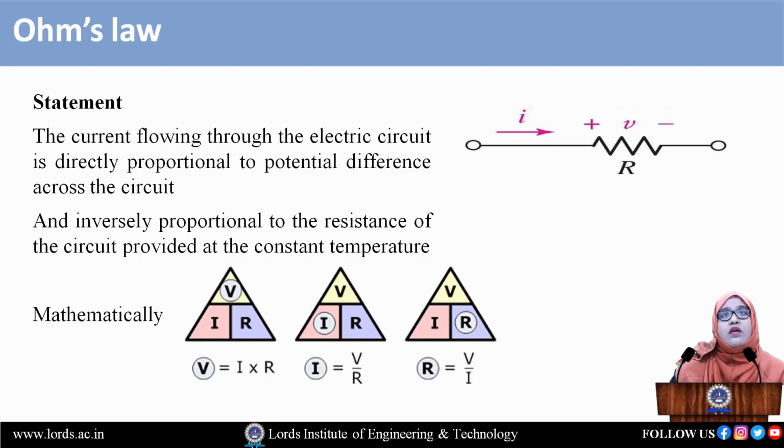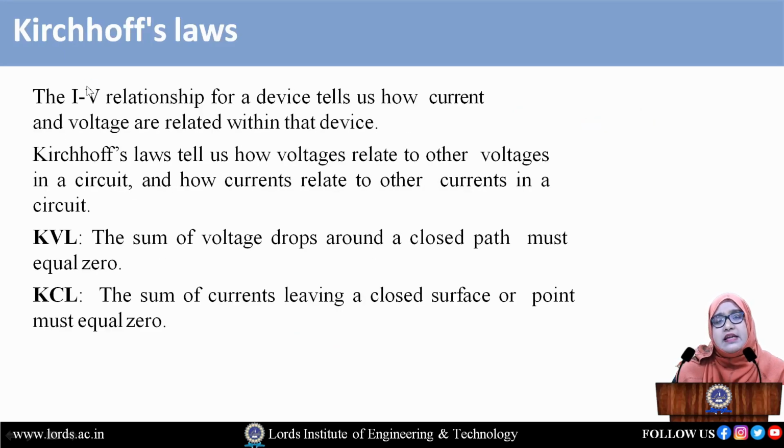So Ohm's law is nothing but the relation between V and I with respect to some constant value, that is R. Simply we can say V is directly proportional to I. After removing the proportionality, we get a constant equal to R, that is nothing but the resistance.